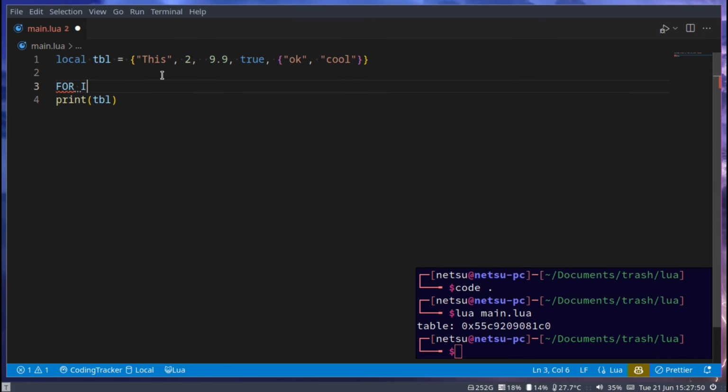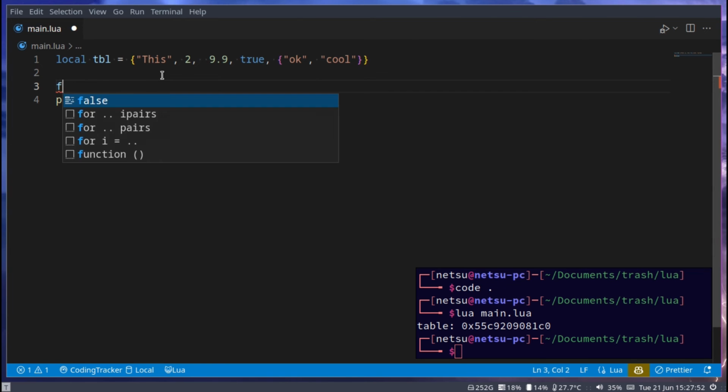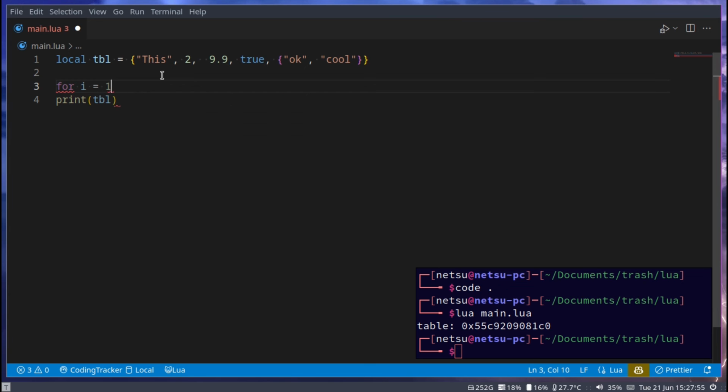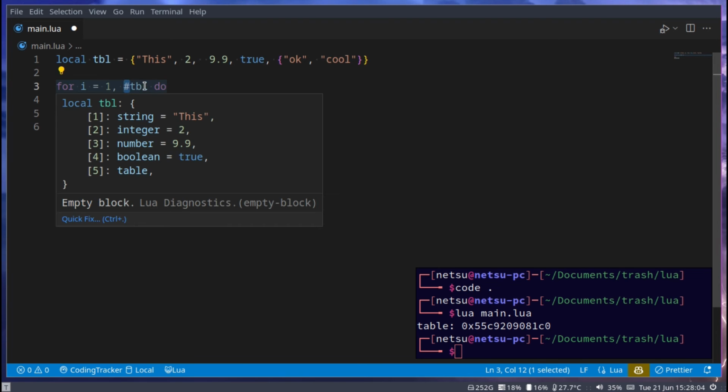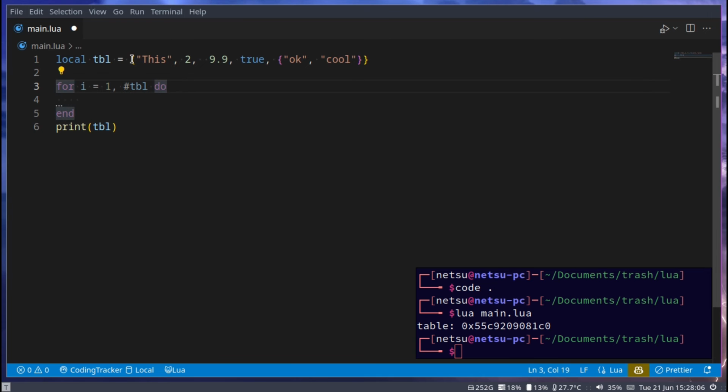So for i is equal to 1 to #tbl do. And the hashtag is just a short version of the number of items in this table. Like if you have a string or a piece of text and you do this hashtag with it, as you might remember, we receive the length of that string. The same concept exists for tables.